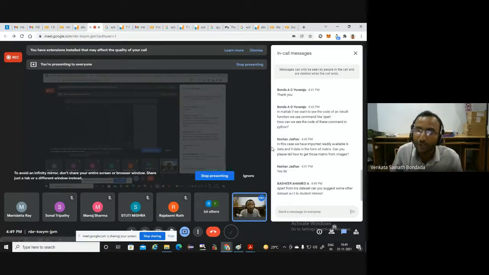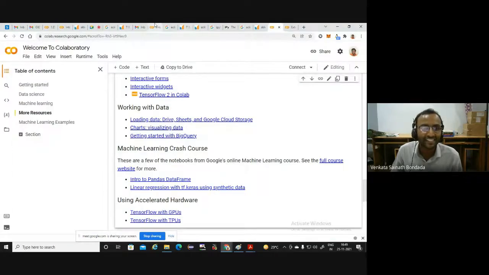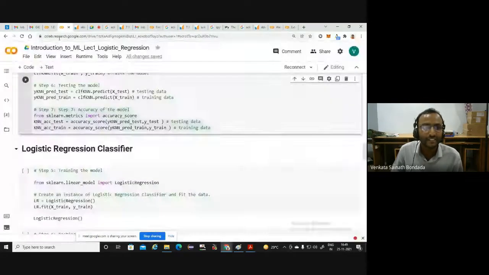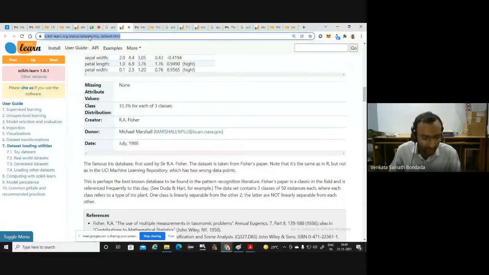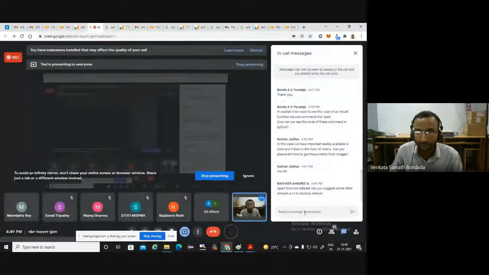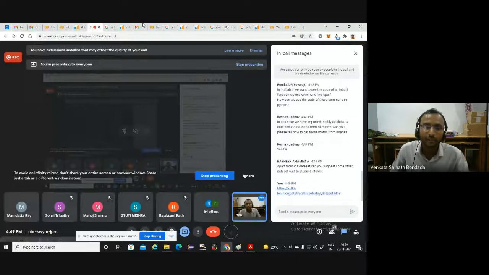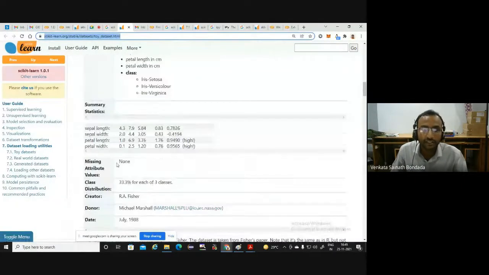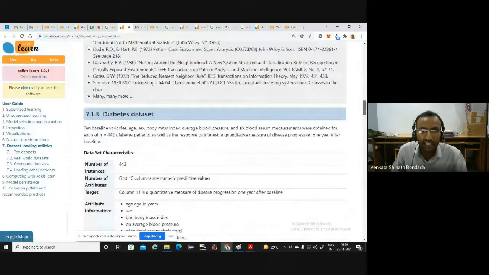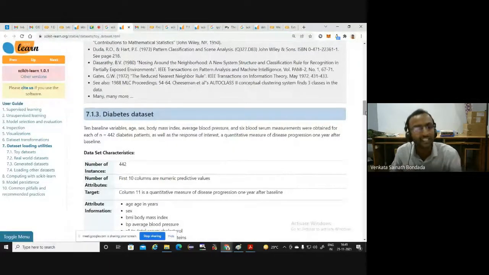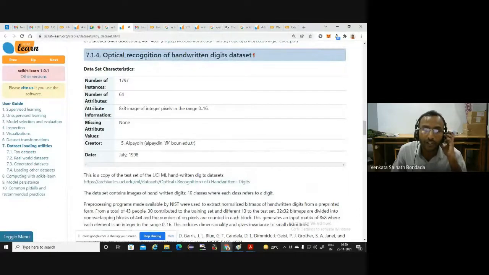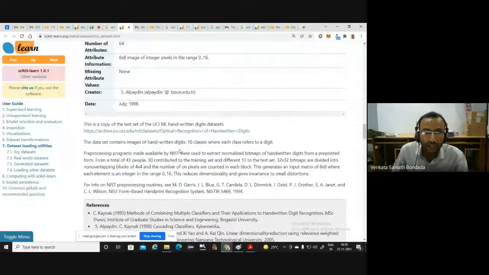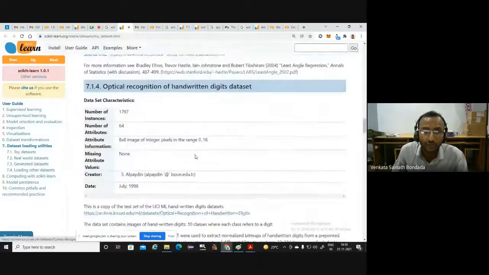Apart from that, with respect to student interest, there is nothing like a student interest, I mean, that's very vague. I have already shown you the link, right? There are so many data sets available. I'm giving this link also in the chat box. Many data sets are available in Keras. Iris plant data set. MNIST data set, which we'll be discussing tomorrow, is also very standard. It is available in the Keras data sets. It is available everywhere. Diabetes data set. OCR, optical recognition of handwritten images data set. So yeah, this is the data set that we are going to discuss tomorrow mostly.